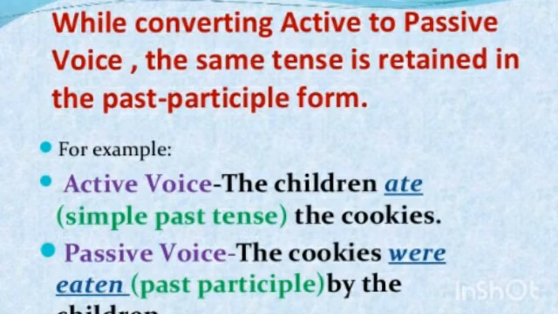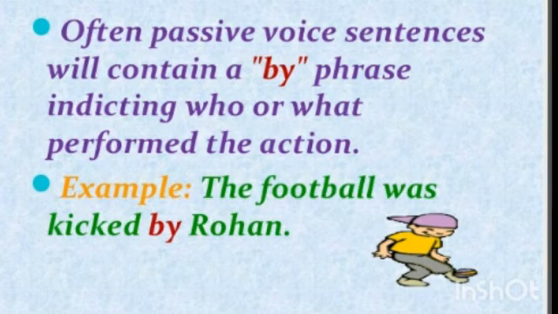Here the verb eaten is in past participle, which is preceded by were, which is a form of be. Often a passive voice sentence will contain a by phrase indicating who or what performed the action.